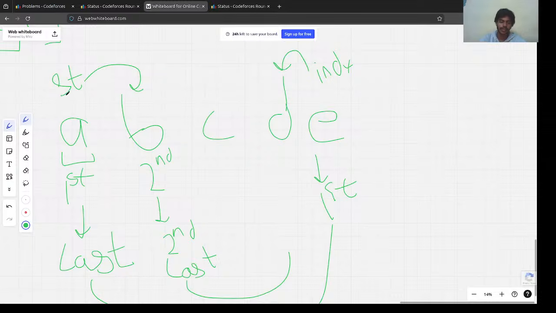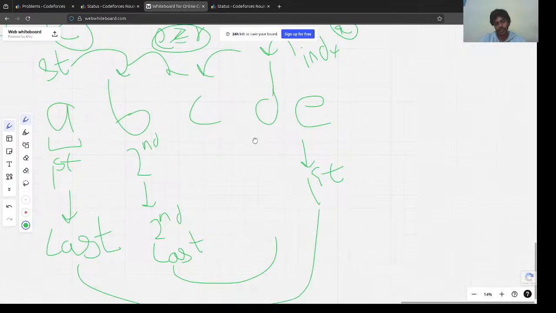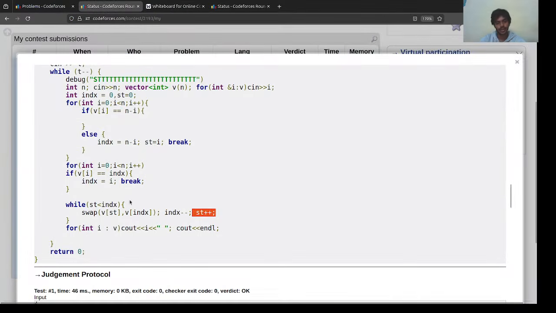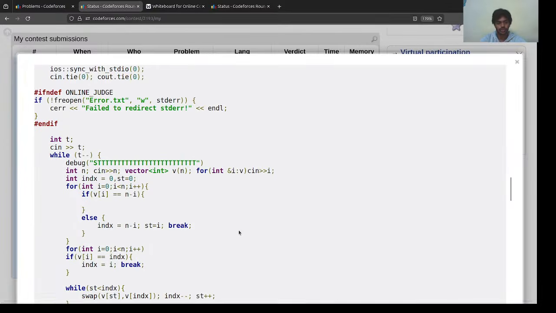We increase the ST and decrease the INDX variable, the L and R here, and then we perform the operation on these two. So similarly we go forward, and whenever L is equal to or greater than R, we stop, right? This is how we reverse the array. So yeah, here we reverse the array and then we print the final solution.